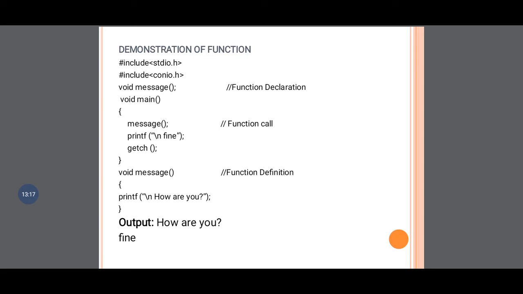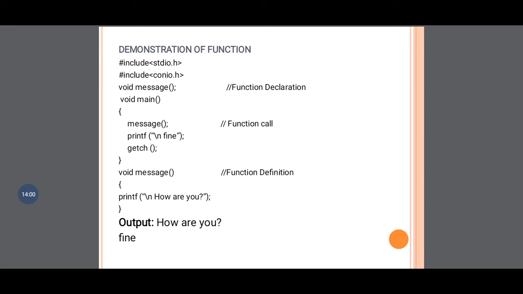But into the function definition what have we written? Print how are you. Whenever you call the function, your program control goes to the function definition. Whatever code is written into the function definition is executed, and after that your program control again goes to where you called the function. Then the remaining part after the function call is executed. Here you have called the message function, then control goes to the function definition, and it prints on the screen how are you. That is the only one statement present in the function definition.